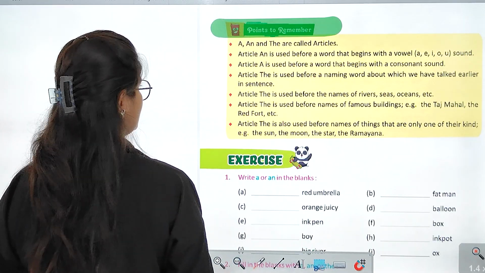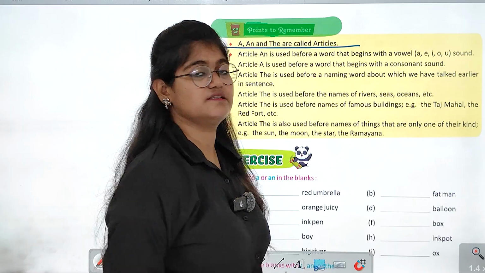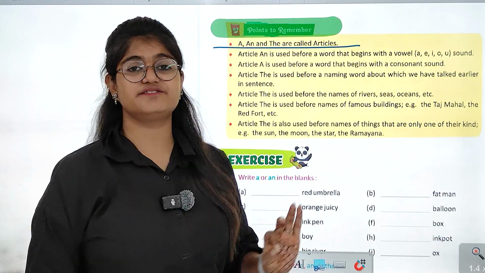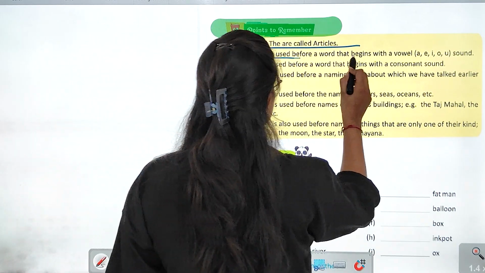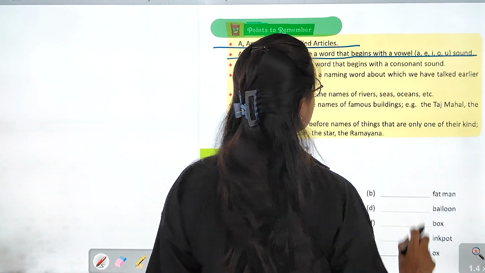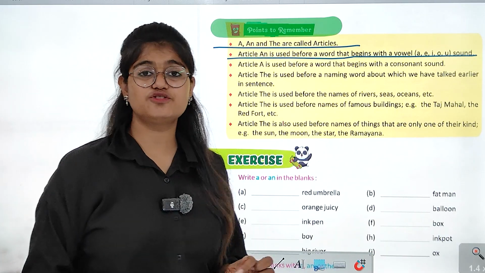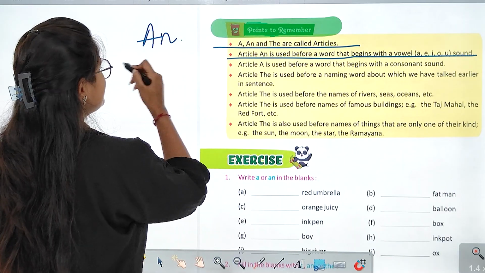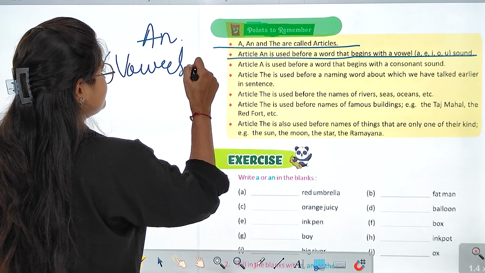Let's read them. A, an and the are called articles. कि जो भी ये है a, an और the, ये सभी articles कहलाते हैं. Next is article an is used before a word that begins with a vowel sound. यानी कि an जो हमारा an जो article है, ये सभी vowels के साथ use किया जाता है.